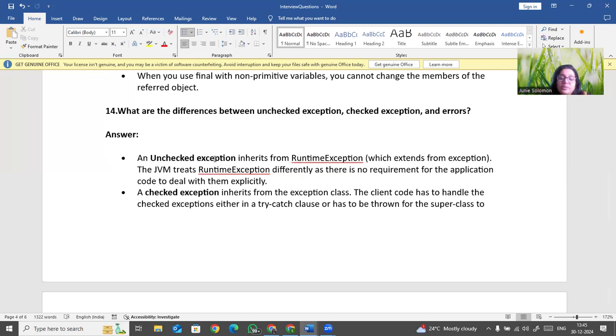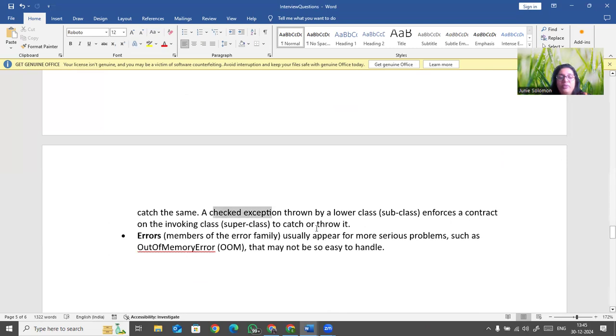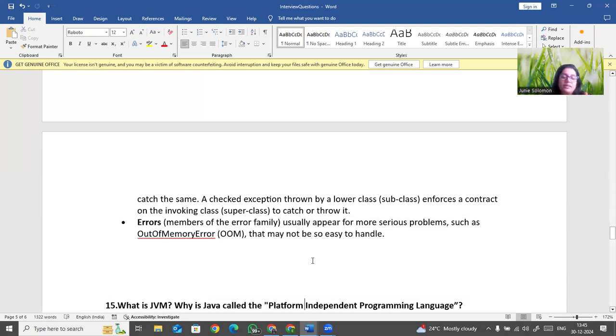Now, a checked exception inherits from the exception class, but the client has to handle it. We know that if a problem comes, we will handle it by using try catch. Now, errors. Errors are things like out of memory errors or some other serious problem which we cannot handle. That comes under the errors category.